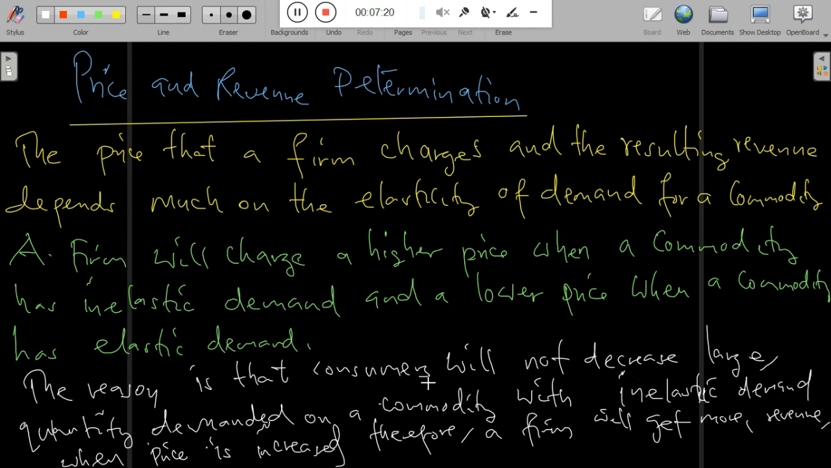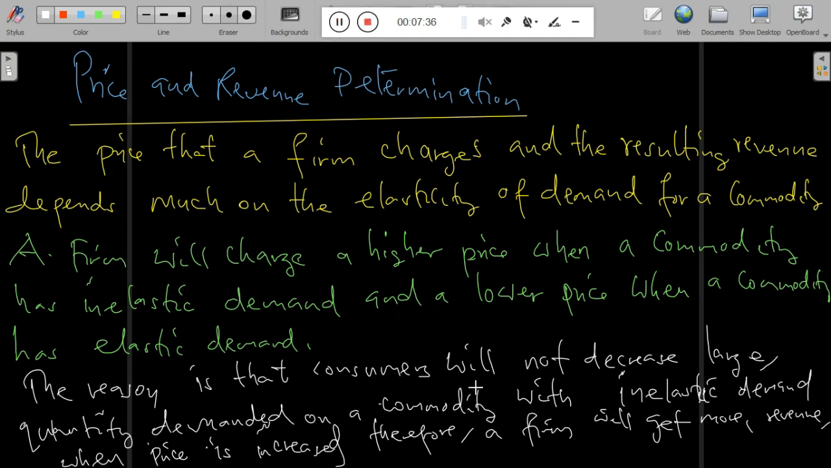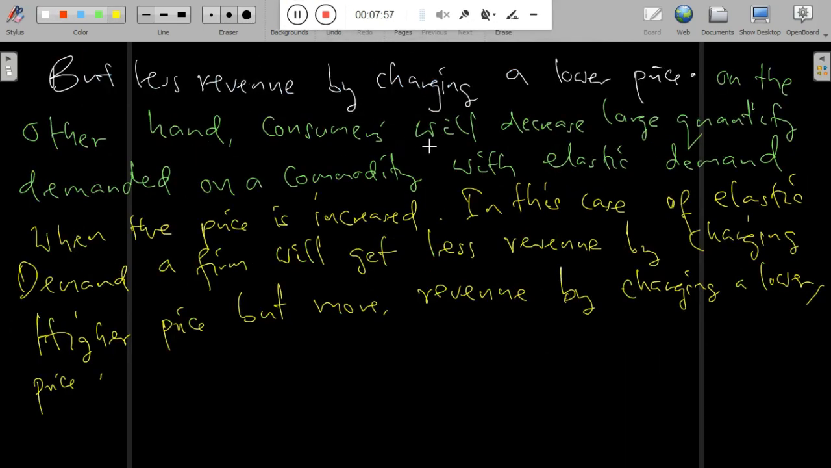A firm will charge a higher price when a commodity has an inelastic demand. This means that a firm will charge a higher price for a certain commodity knowing that it is not affected by any change of price level. And the firm may charge a lower price for a commodity which has an elastic demand, knowing that such commodities are highly affected by a change of price level in the market. The reason is that consumers will not decrease the quantity demanded by a large amount for a commodity with inelastic demand when the price is increased. Therefore, a firm will get more revenue by charging a higher price.